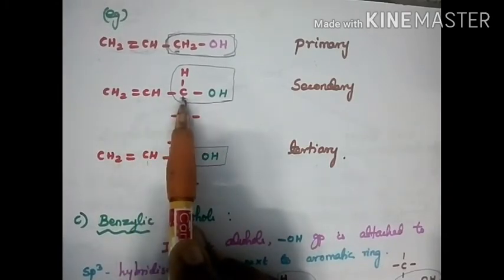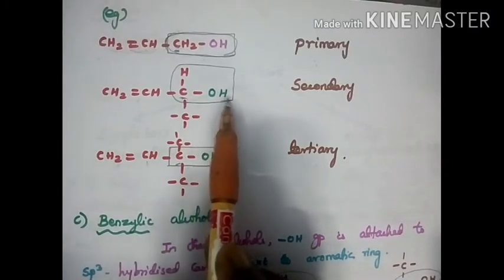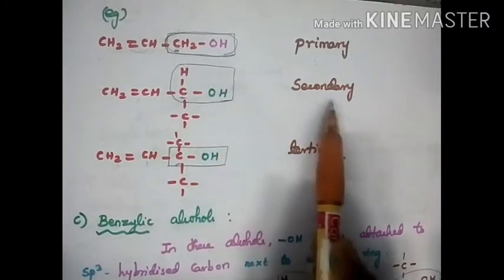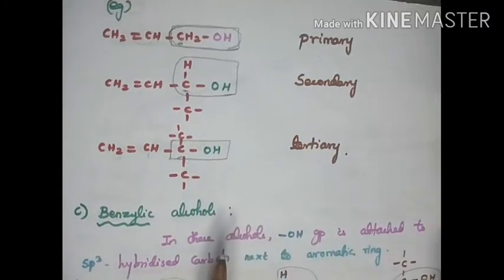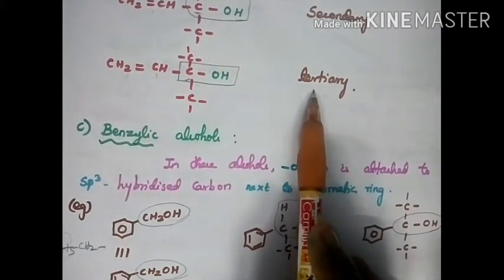Next to the double bond we have OH. And this is CHOH, so it is called a secondary. And the next is COH, so it is tertiary.